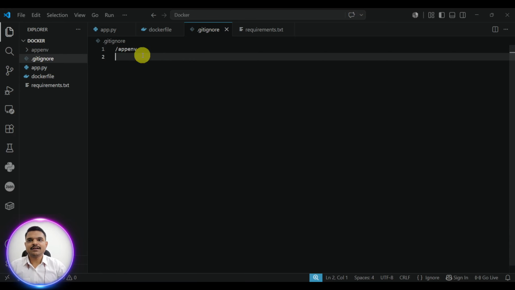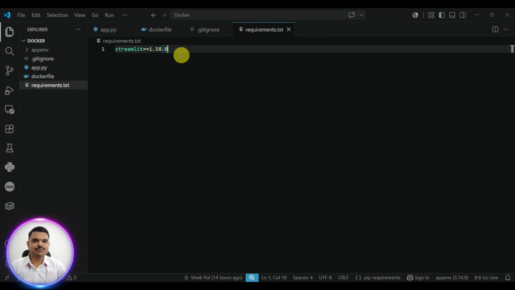This is .gitignore because if I don't use this .gitignore, then my virtual environment will be uploaded to my GitHub repository. I don't want to do this. This is requirements.txt, simple, one library. The version name is there, double equals means this is the version name of this particular library. If it is only one equals to, then it will be like a variable. Streamlit is a variable, and this will be the data stored in that variable. So I have used double equals.